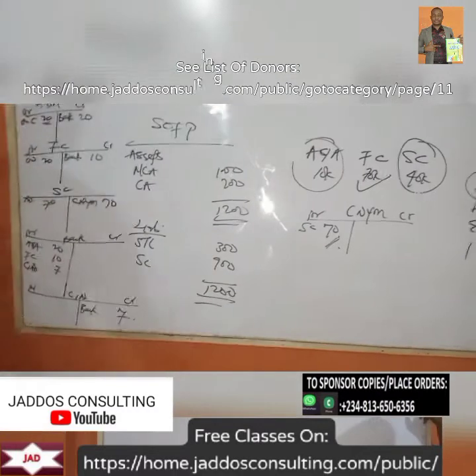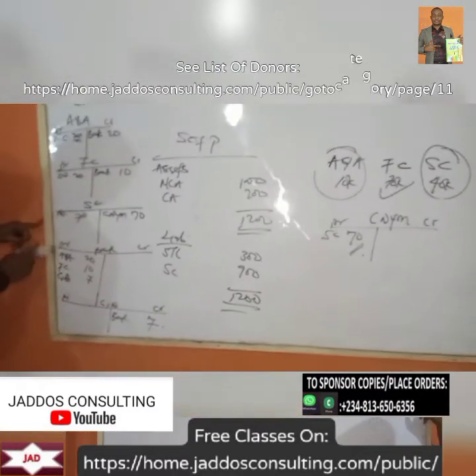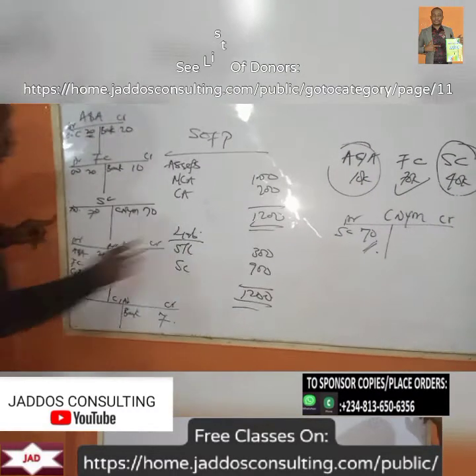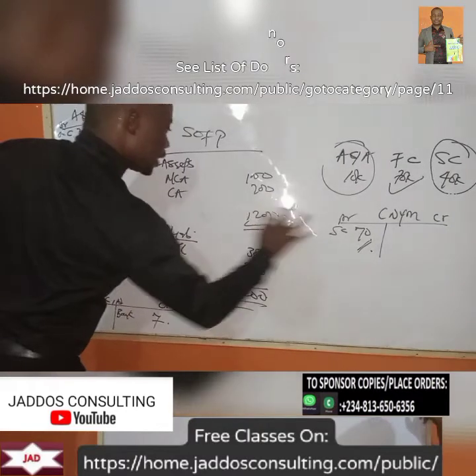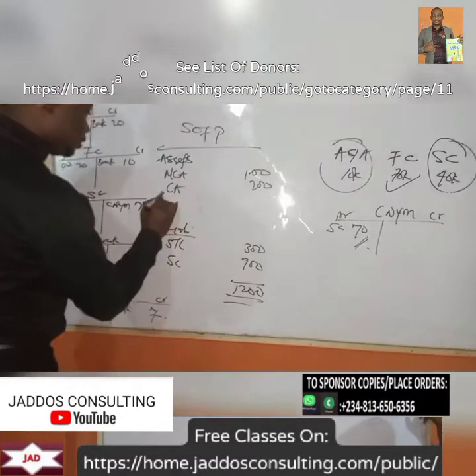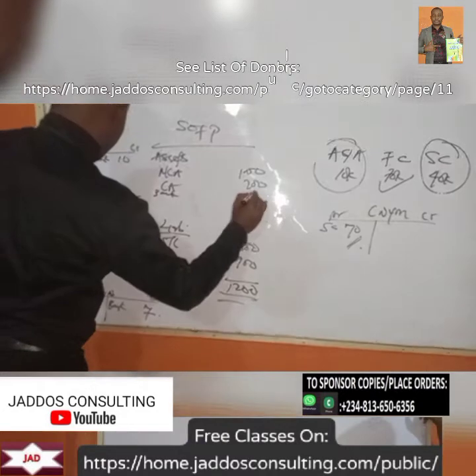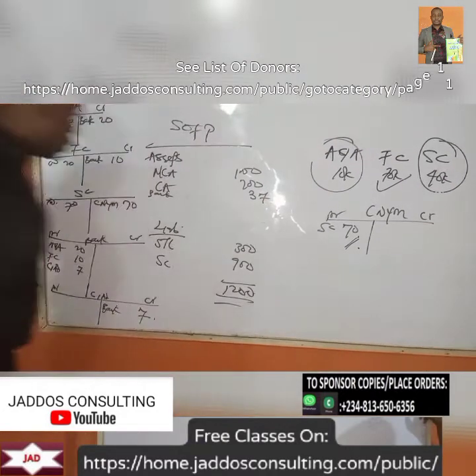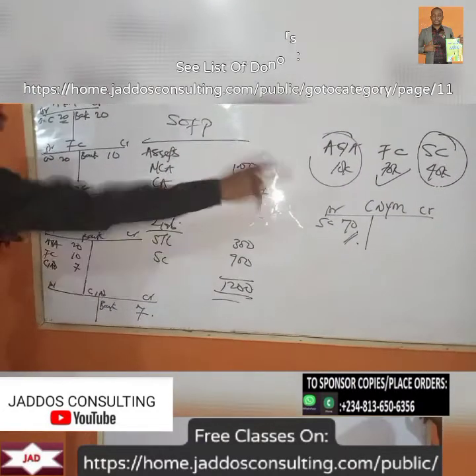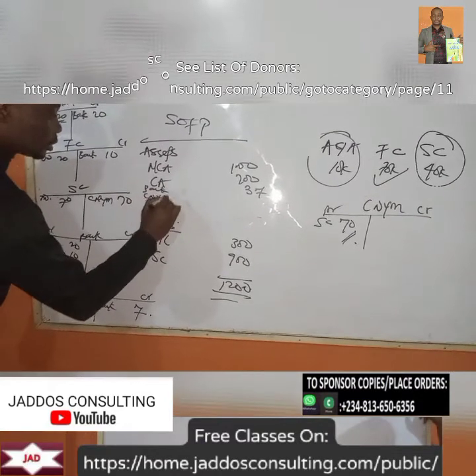So look at your bank here. How much do you have in your bank now? Technically, you have 37 naira. So we can bring in our bank here. How much is that? 37. Okay. Of course, we have calls not yet made. Calls not yet made. How much is that?